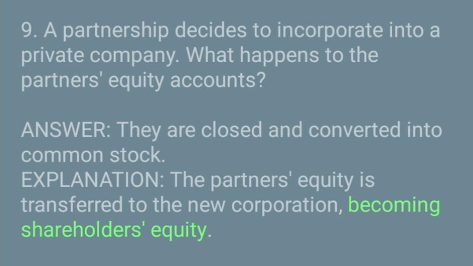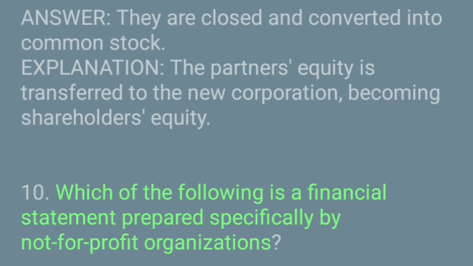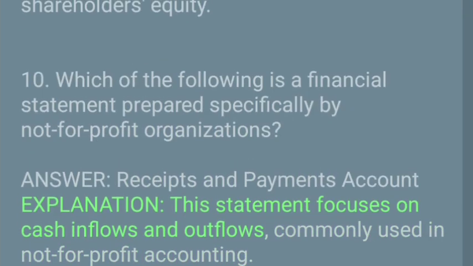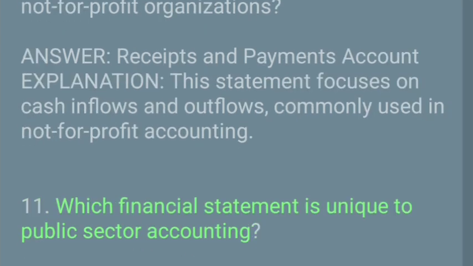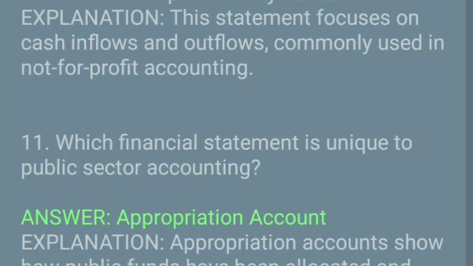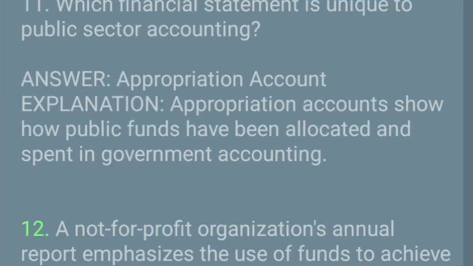10. Which of the following is a financial statement prepared specifically by not-for-profit organizations? Answer: receipts and payments account. Explanation: this statement focuses on cash inflows and outflows, commonly used in not-for-profit accounting. 11. Which financial statement is unique to public sector accounting? Answer: appropriation account. Explanation: appropriation accounts show how public funds have been allocated and spent in government accounting.